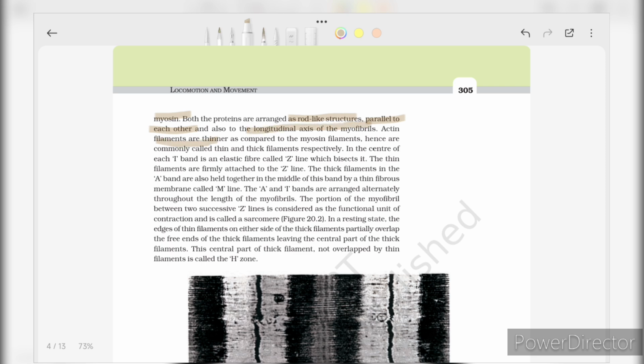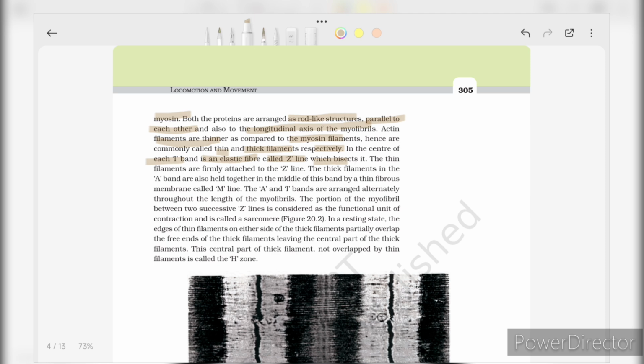Actin filaments are thinner as compared to the myosin filaments, hence are commonly called thin and thick filaments respectively. In the center of each I band is an elastic fiber called the Z-line, which bisects it. The thin filaments are firmly attached to the Z-line.